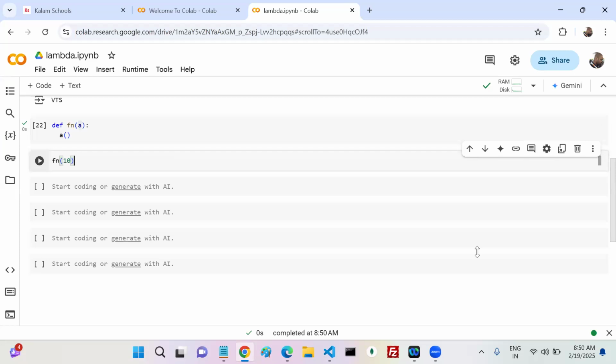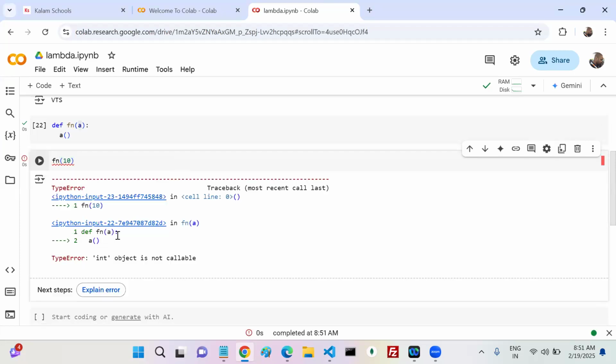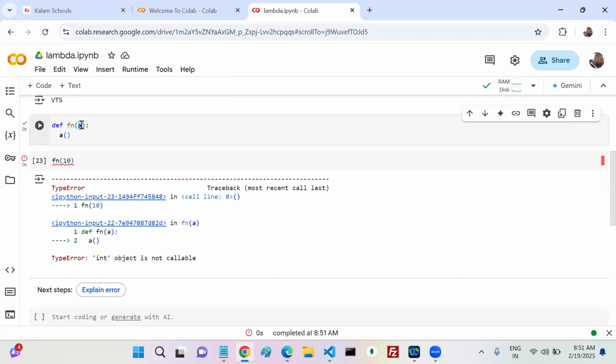Integer object is not callable, or not. If you want to get the message, that means some output, you should pass what? One function as a parameter or not? Yes or no?